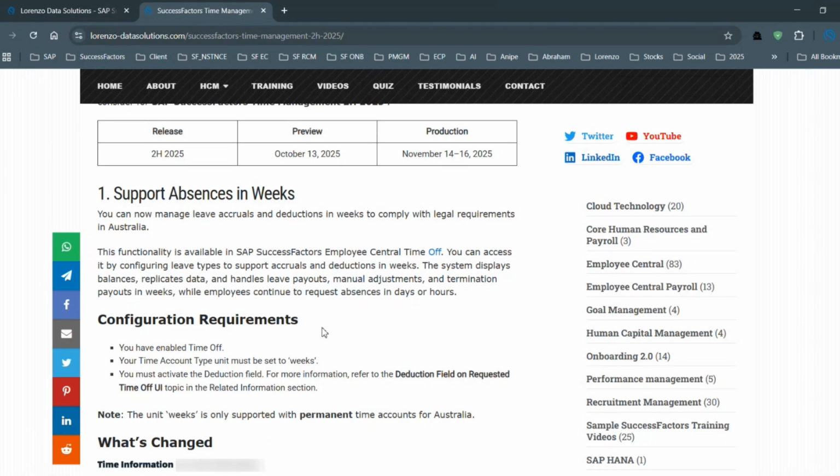Now you can go to the time account type and configure it, but you must make sure that you activate the deduction field on the requested time UI, otherwise it will not work. The system displays your balances, leaves taken, planned leaves, and everything on a weekly basis when you create any time type using the weekly basis.